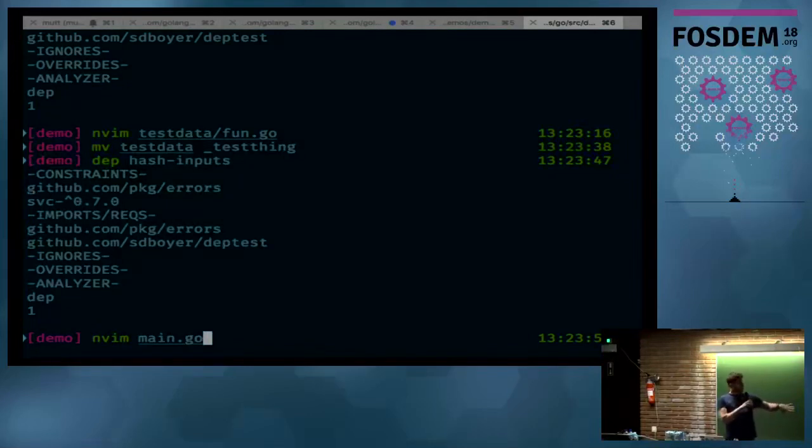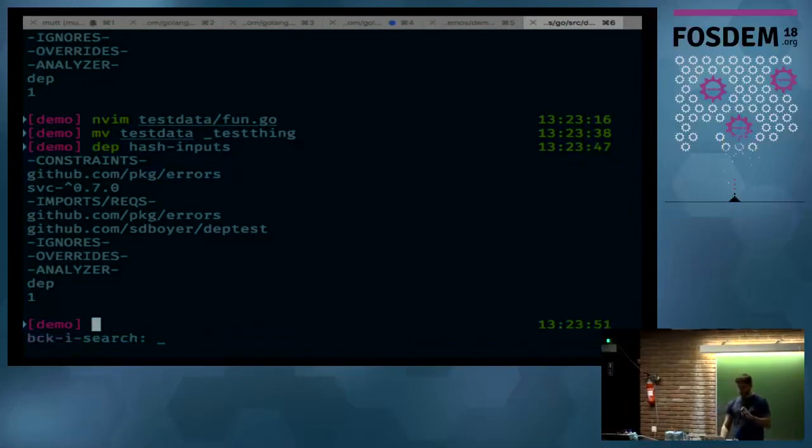demo, is that dep is smart about seeing, because it is not technically illegal to import things in test data. And I know you're thinking, why would you do that? And my question to you would be, why does a protobuf repository do that? Because there is a real protobuf repository that actually imports something in test data from not inside of test data. But whatever it is, dep is smart enough to follow these import path chains through projects and know when it should actually include those things.